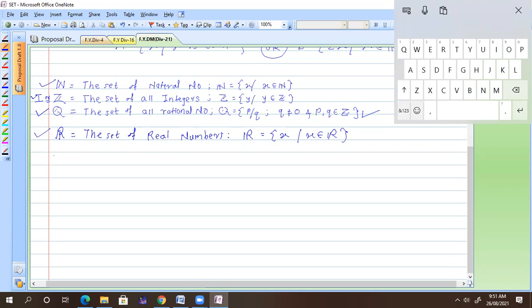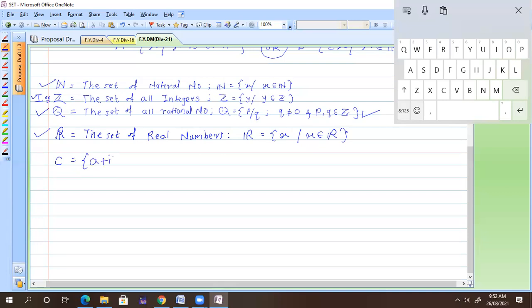What is the next set? Whether R is the biggest set? Sir, complex numbers. Yes. What is a complex number, defined by C? How can one define the complex number? Sir, a complex number we can express in the form a plus bi. Correct, very good.